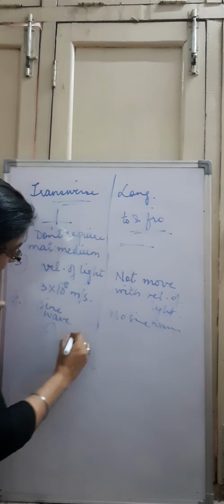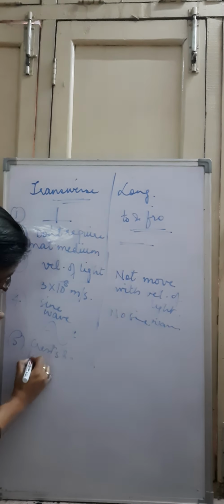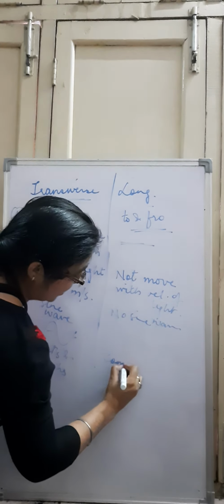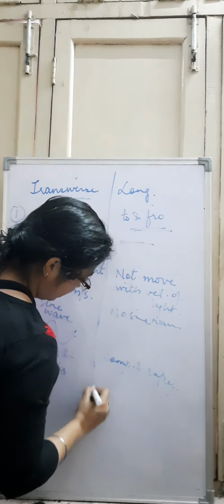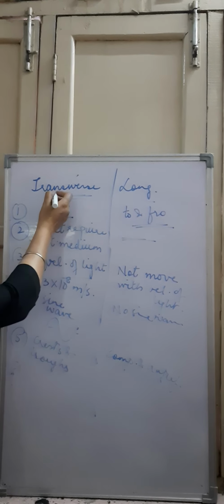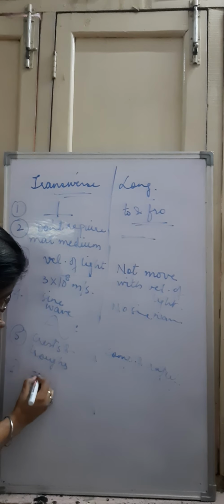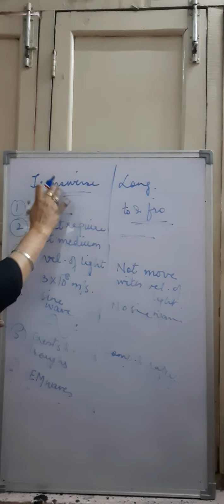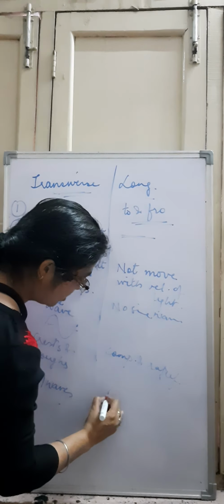Sine wave is like this. Now here crests and troughs are formed. Here compressions and rarefactions are there. Last point can be of example also. In the transverse waves, the examples I have already told you. EM waves, light waves. These are the examples of transverse waves. In longitudinal, you can write wave in a string or sound waves.